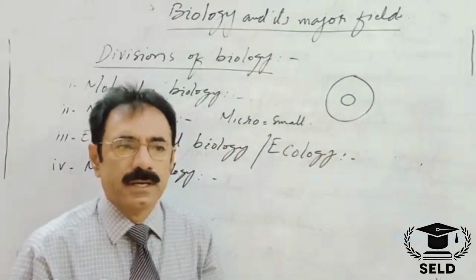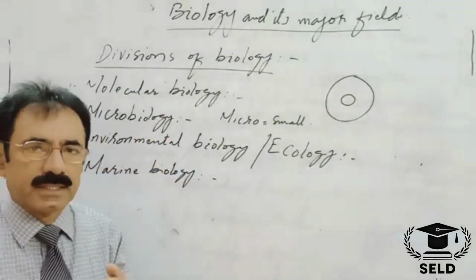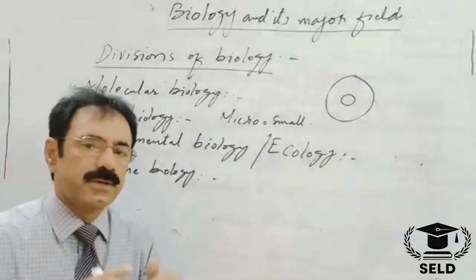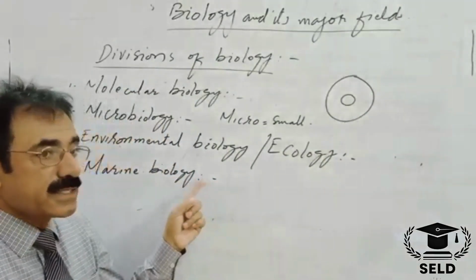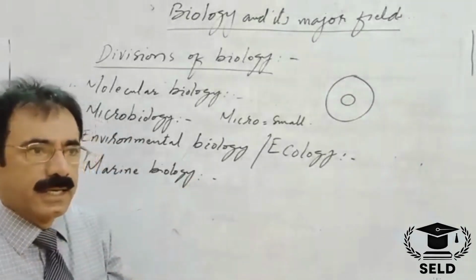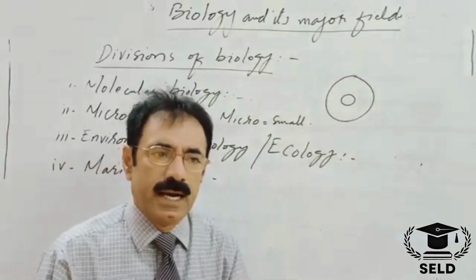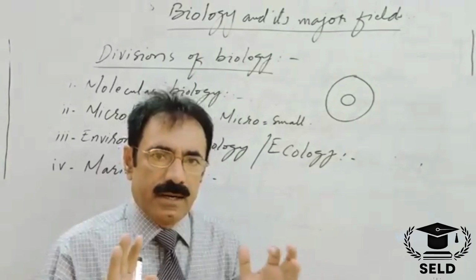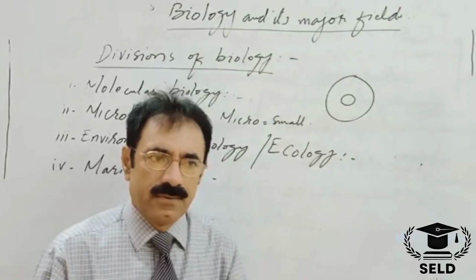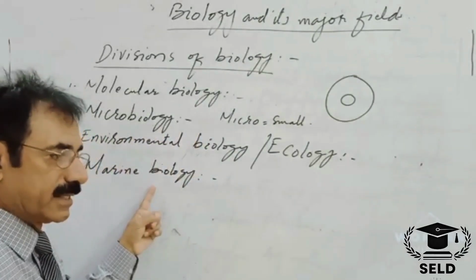It is not only concerned with the study of marine animals and marine plants, but this also includes the study of marine water, the physical and chemical properties of the marine water, and the animals and plants which live in the seawater.